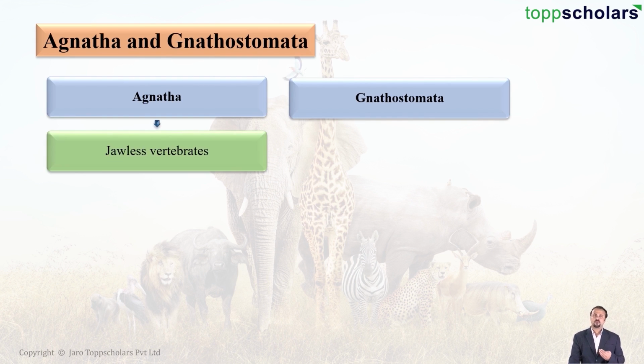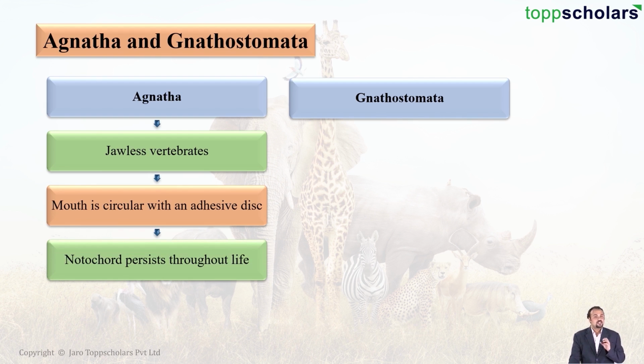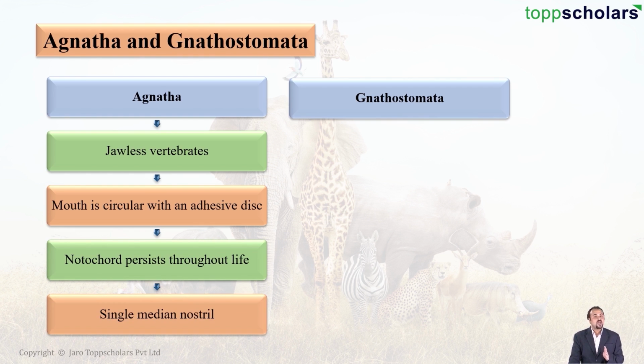Students, as mentioned before, agnatha are jawless vertebrates. That is, these are animals without a jaw. Moving on, their mouth is circular with an adhesive disc. This adhesive disc is used to hold on to other host animals. Moving on students, the next one is the notochord in agnatha is present and it is present throughout the life of the organism. It does not change into a vertebral column. And finally students, they have a single median nostril.